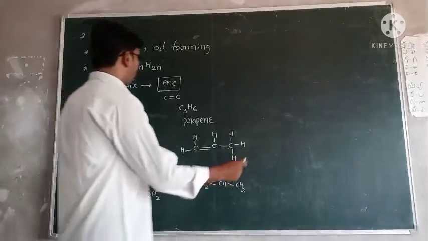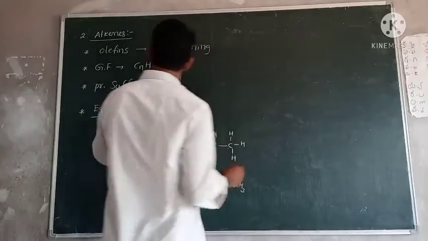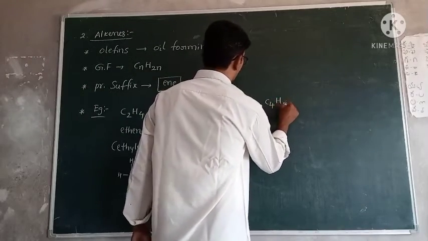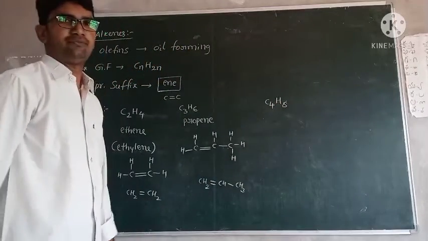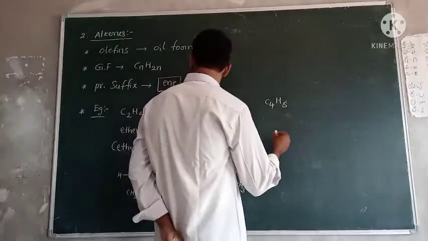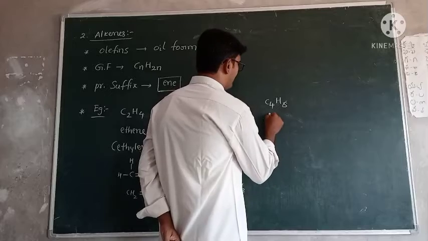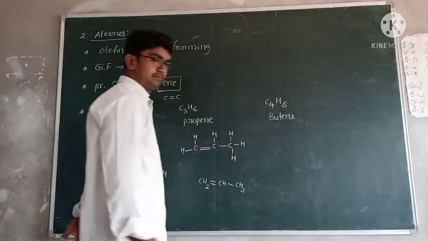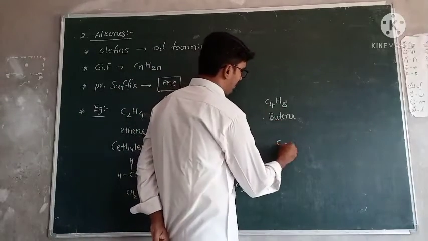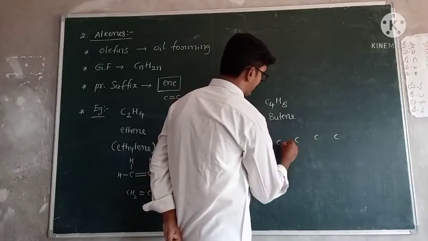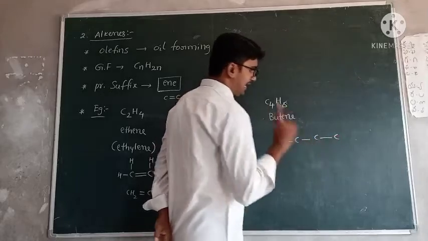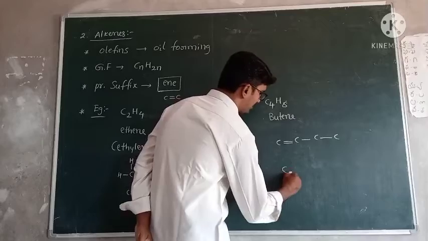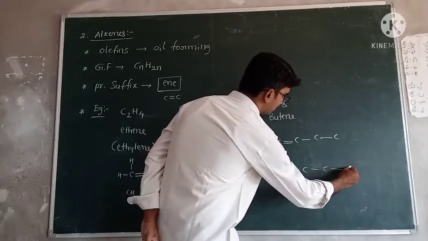Next one, fourth one. The next example, take 4: C4, 2 4s are 8, H8. C4H8 means butene. Okay, 4 carbons, 1 2 3 4. First write the single bonds. At least one double bond is present, either here, and one more chance, either here.